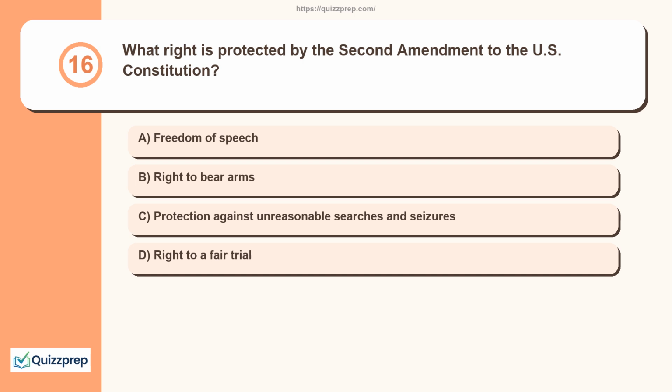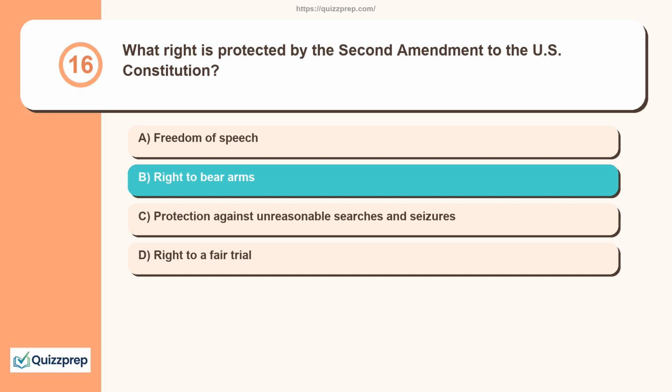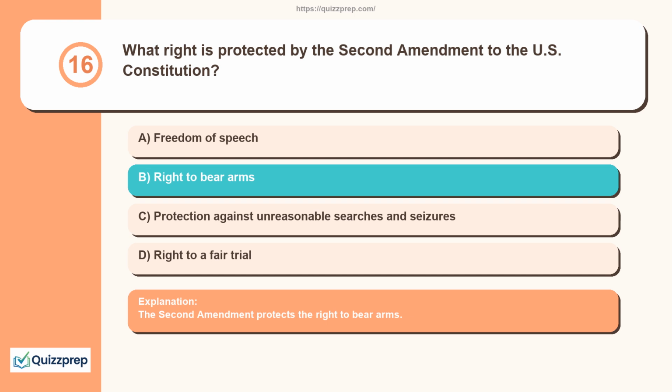Question 16. What right is protected by the Second Amendment to the U.S. Constitution? Freedom of speech, right to bear arms, protection against unreasonable searches and seizures, right to a fair trial. The Second Amendment protects the right to bear arms.